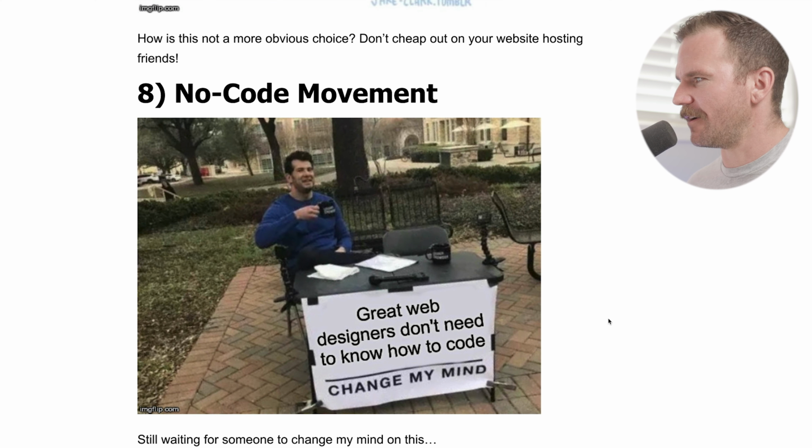No code movement. I want to see this. Great web designers don't need to know how to code. Change my mind. A designer can be more well-rounded and better equipped to design by understanding basic coding principles. But the need to become a professional coder or programmer or developer in order to build and create amazing design and website experiences, I don't think that that's necessary anymore.